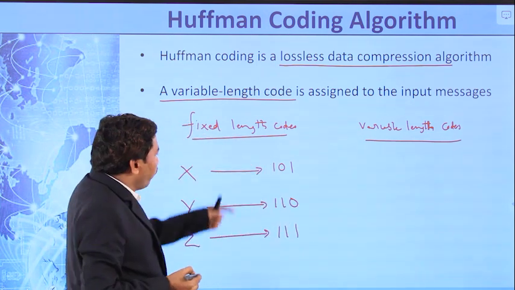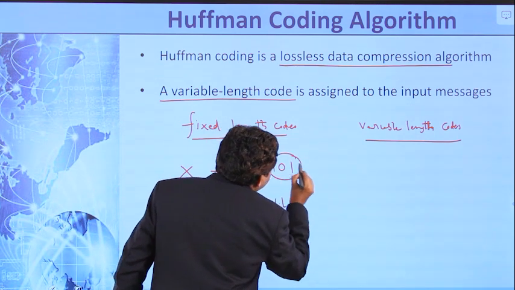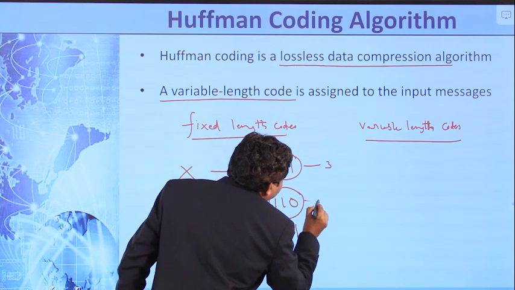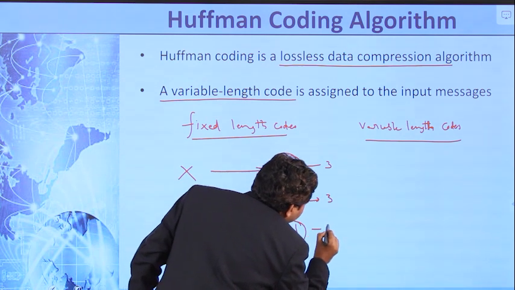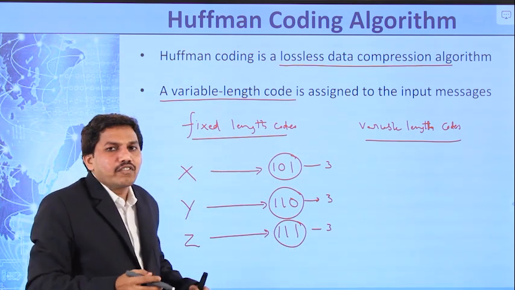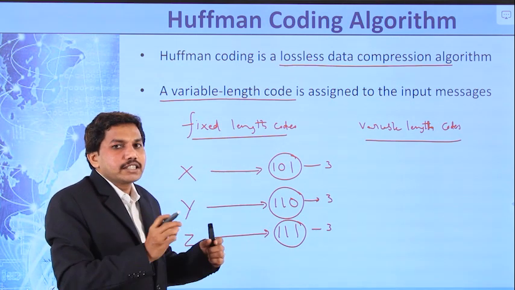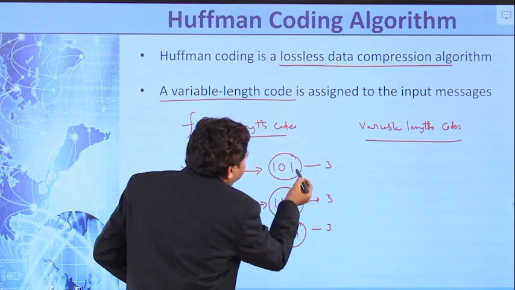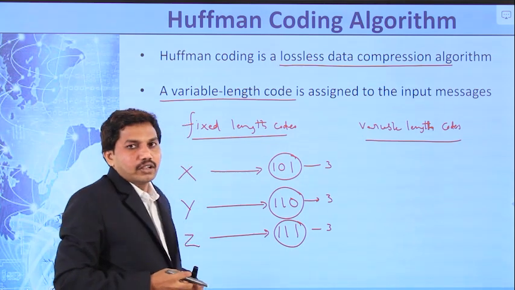If you look at these three codes, the number of bits, that means the length of the code word, is 3. Here also the length of the code word is 3, and here also 3. That indicates in case of fixed length codes, each and every symbol is assigned a fixed length code.